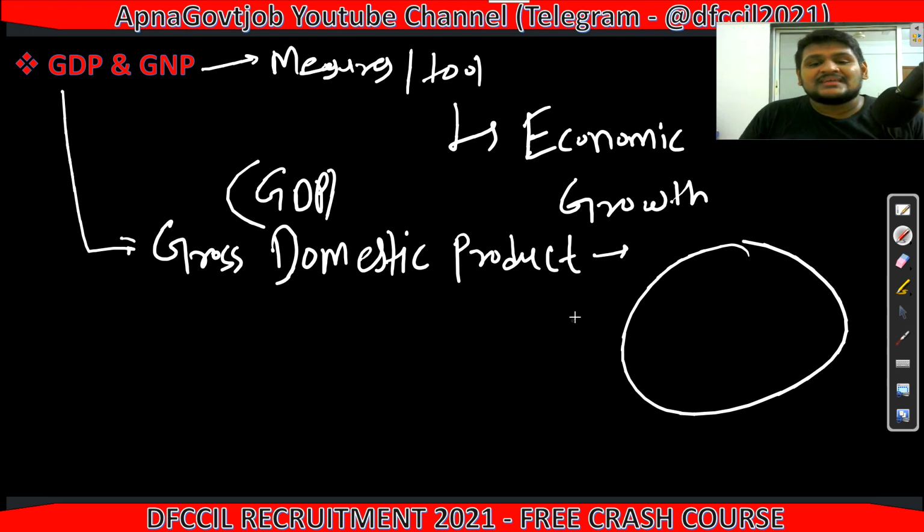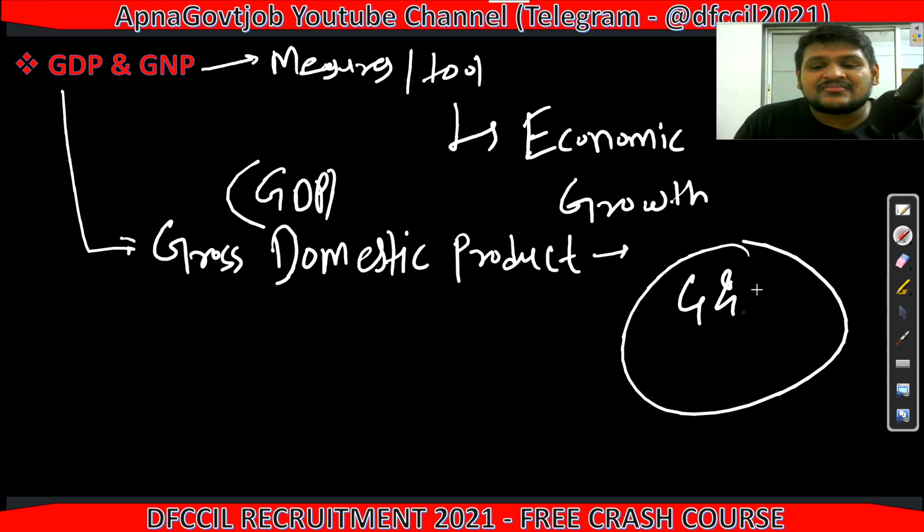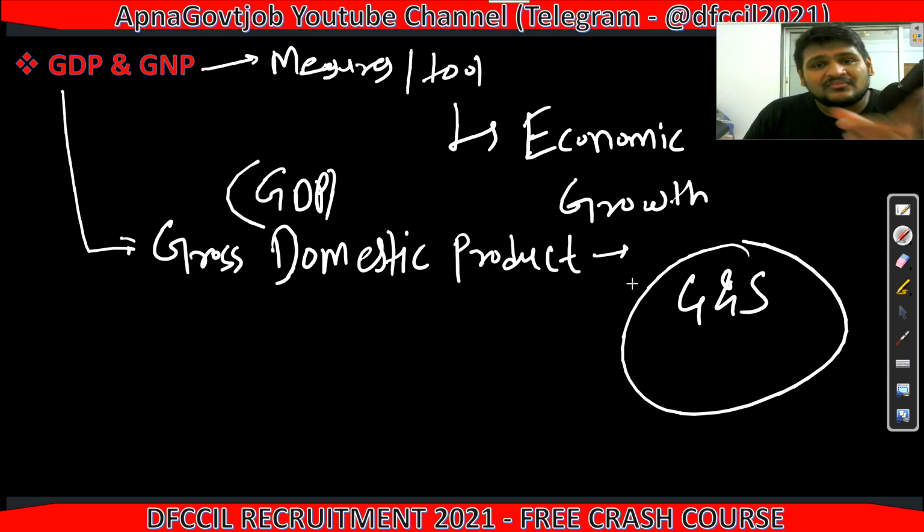So how you will write the definition: whatever goods and services are produced in a geographical area, the total price we consider in GDP. The price of the product which is produced within the country, we consider in GDP.